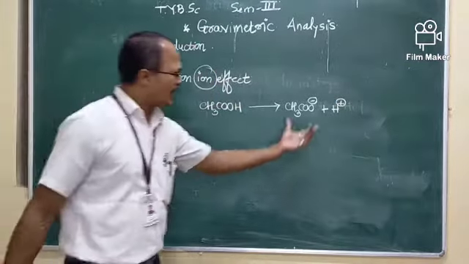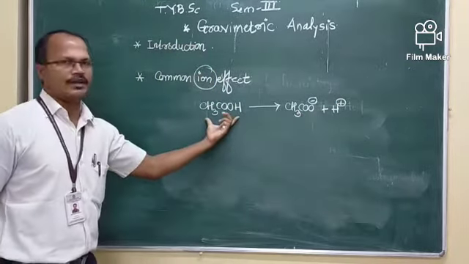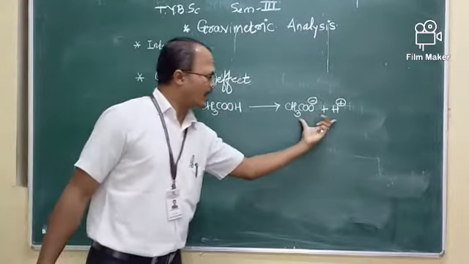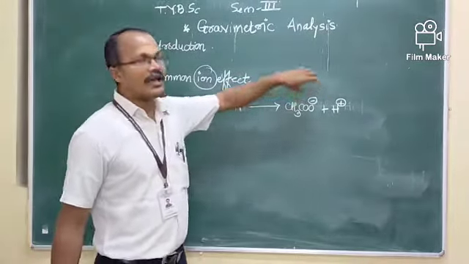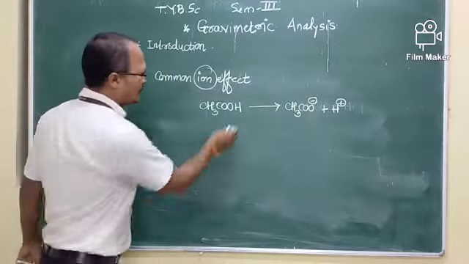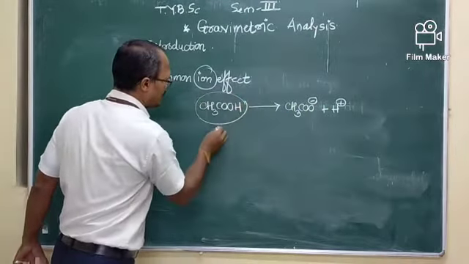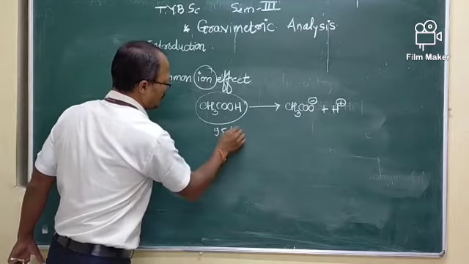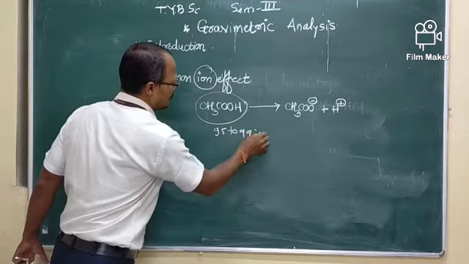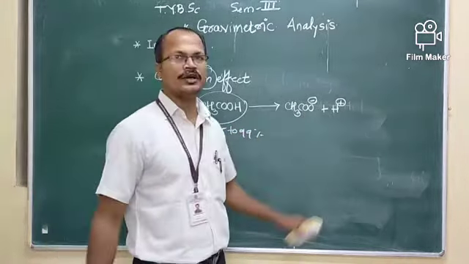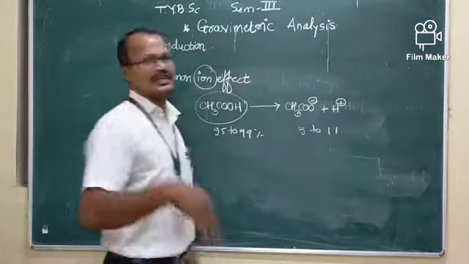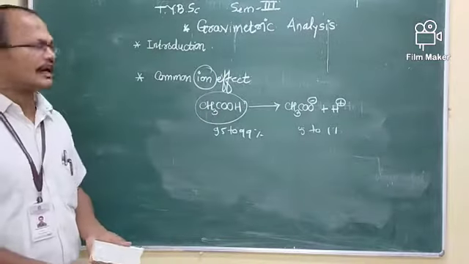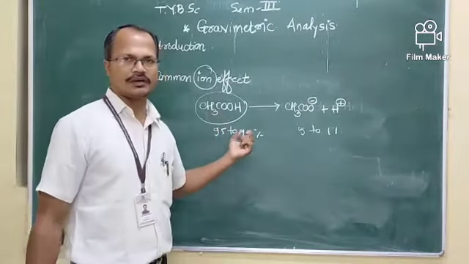These are the ions, and this is the unionized form. The unionized form is about 95 to 99%, and the ionized form is from 5 to 1% or less. That's why they are called weak electrolytes.